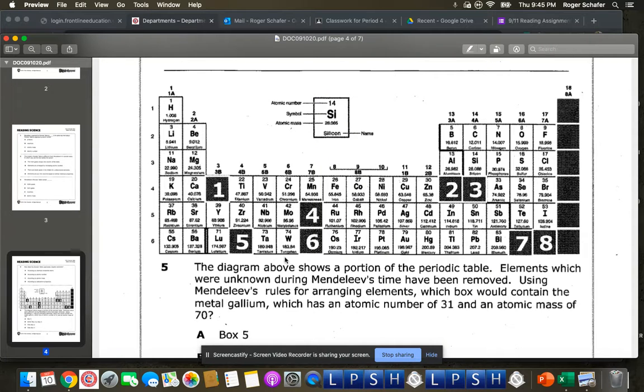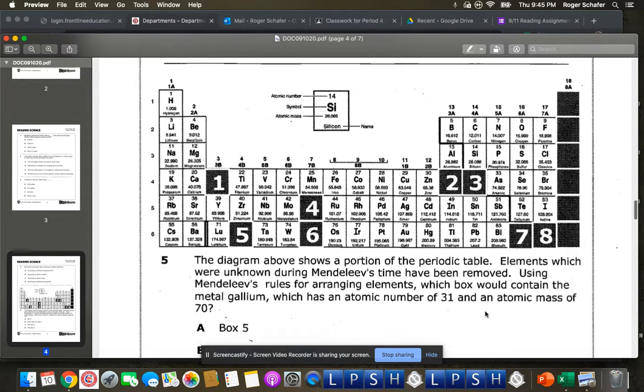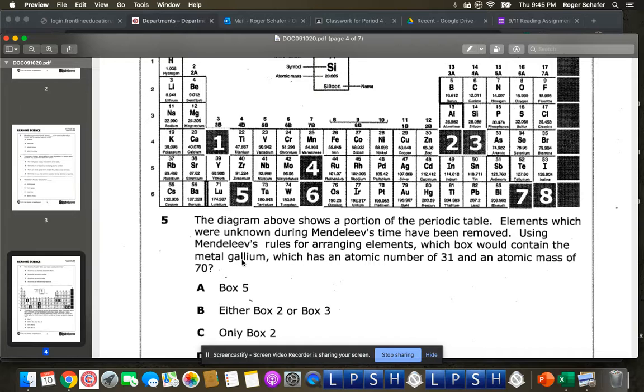The diagram above shows a portion of the periodic table. Elements which were unknown during Mendeleev's time have been removed. So he didn't know about them. Using Mendeleev's rules for arranging elements, which box would contain the metal gallium, which has an atomic number of 31 and an atomic mass of 70? So it's important that you see that it says using Mendeleev's rules for arranging elements.